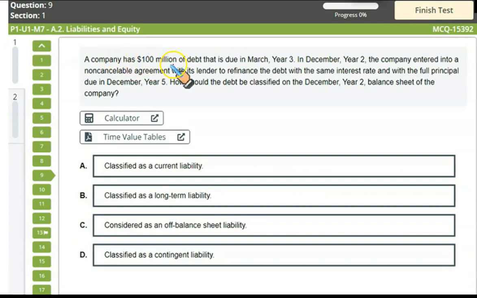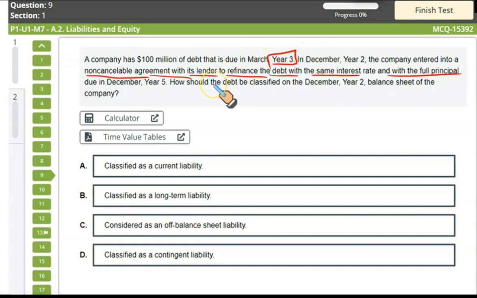A company has 100 million of debt that is due in March year 3. In December year 2, just 3 months before the debt is to be paid, the company entered into a non-cancelable agreement with its lender to refinance the debt with the same interest rate and with the full principal. Now, what happened before the debt was to be paid in March?